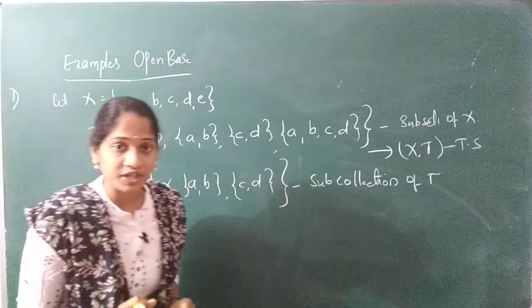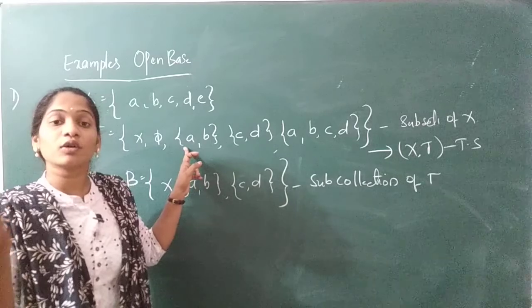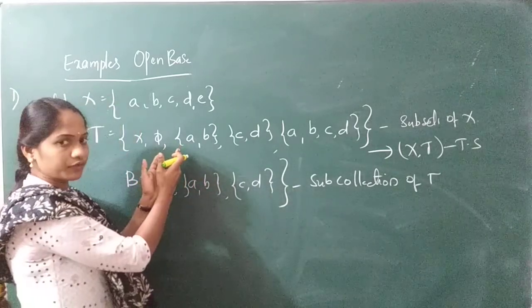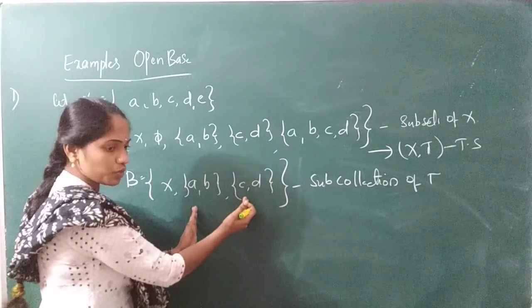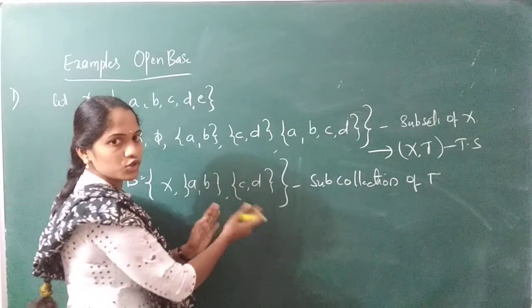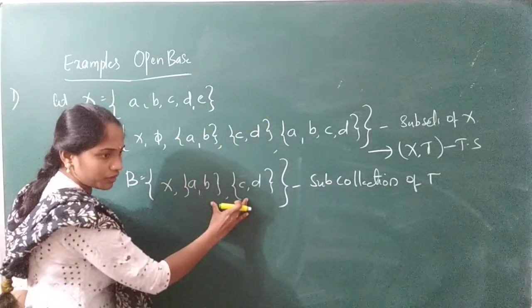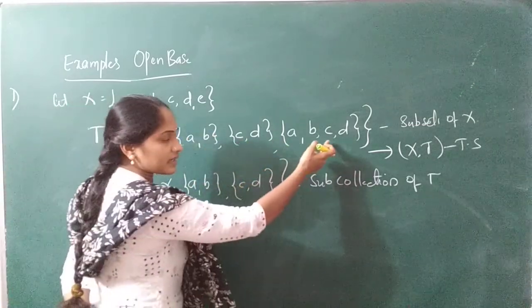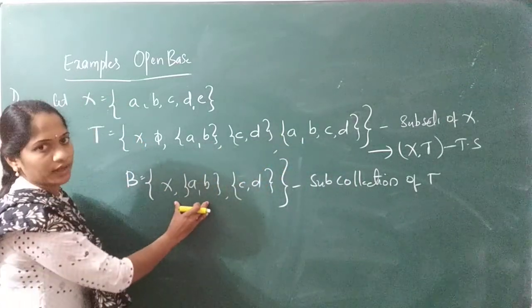What you have to check? The members of tau are the union of members of B. Got it? The members of tau are nothing but the union of members of this. If you take any two members here, that is sets in B, that union should be in tau. If you take these two unions, what you will get? A, B, C, D. Whether the set A, B, C, D is there in tau? Yes.